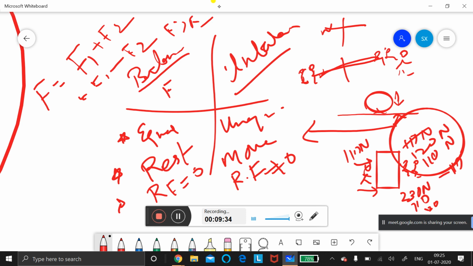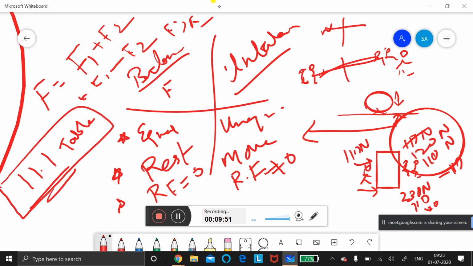Now, if you have a scribbling pad, note down the activity which I am dictating. Activity homework is activity 11.1, which is the table in the NCERT book. Activity 11.1 is a table. You can write the table straight away in the textbook. Now, what I am giving now is in the homework part.